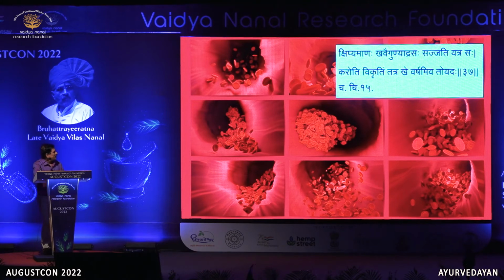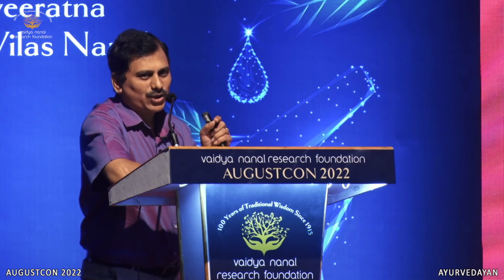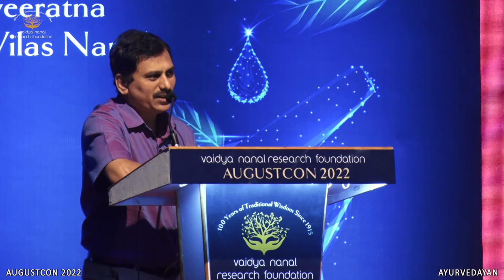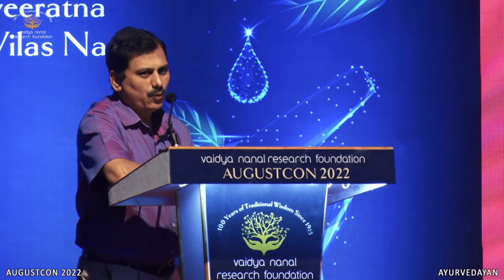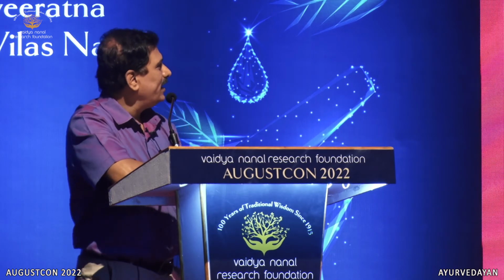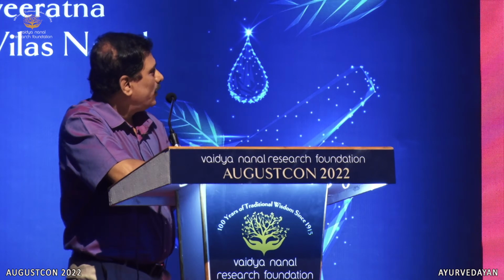In Charak Samhita, it is told that Chipyamana kha vaigunyat rasaha sajjati yatra saha karoti vikrutim tatra khe varshamiva toida. So sangha, when due to vikrut rasa srotorod takes place, then the doshas make sthan saushraya over there and produce the diseases. So rasa dushti is very important in srotorod. That is indicated by all these references.